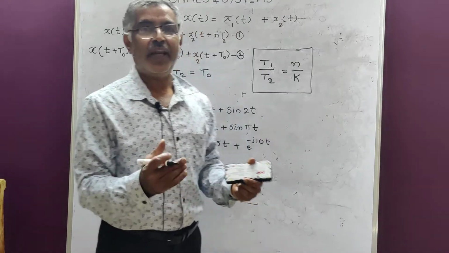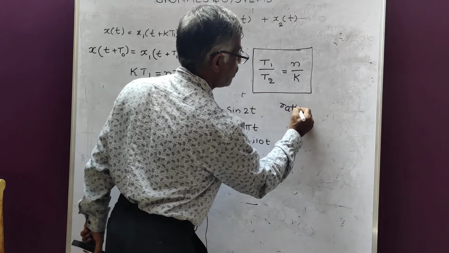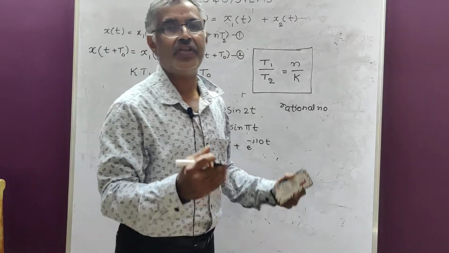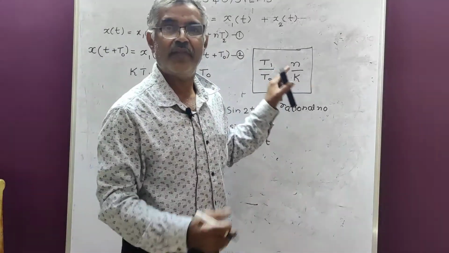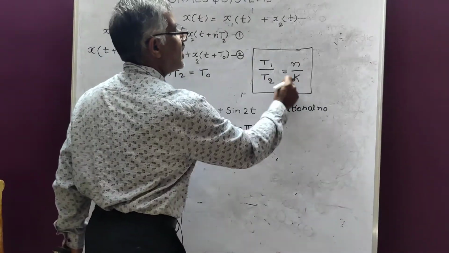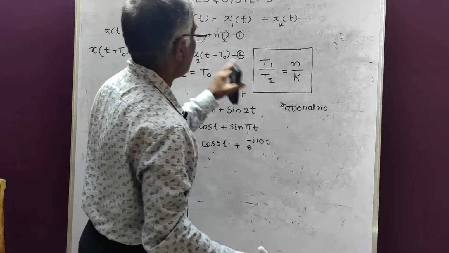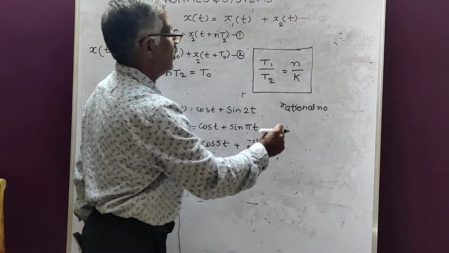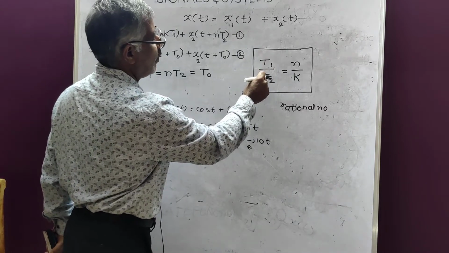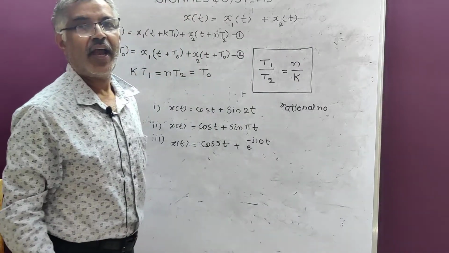A ratio of integers, we call this a rational number. A rational number is nothing but a fraction made of integers, or quotient of integers. Therefore, if this condition is satisfied, then xt will be periodic. And this is the condition: the period of x1 divided by the fundamental period of x2 is equal to the ratio of integers n and k.